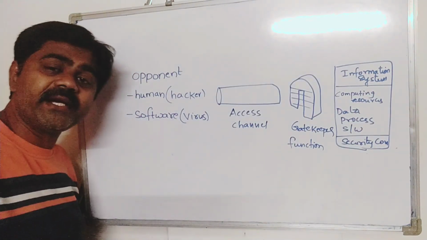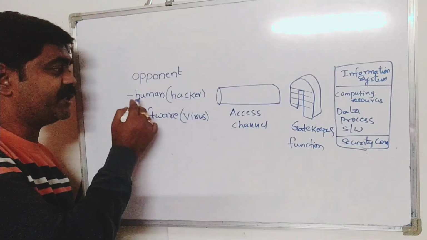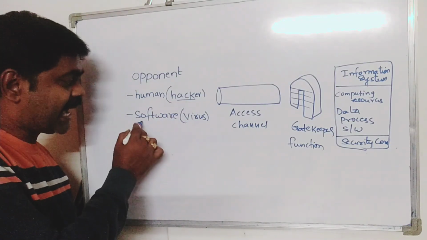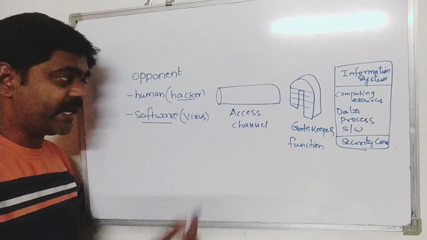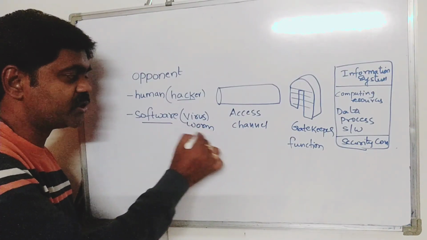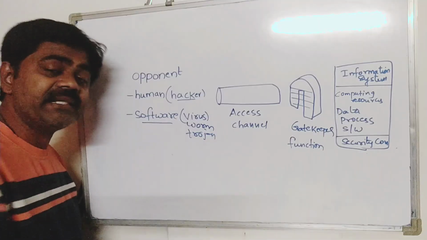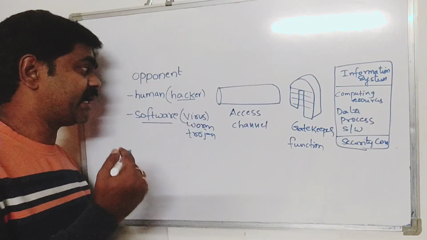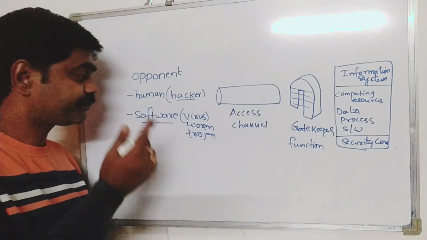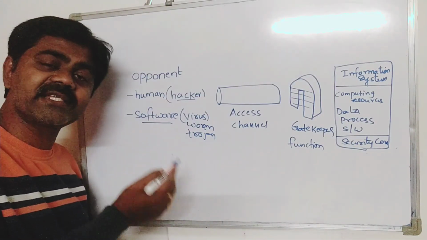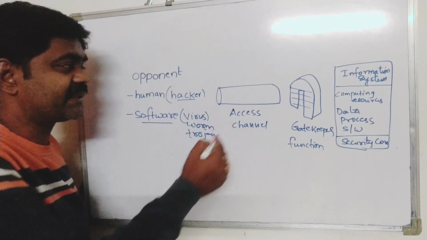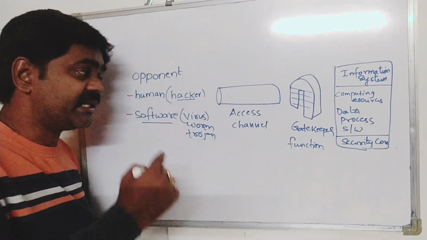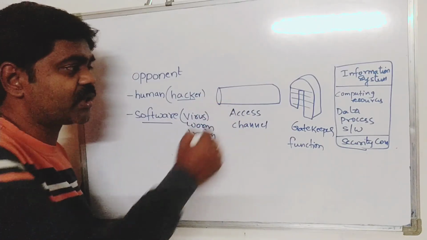Now we will see who the opponent is. The opponent can be a human, for example a hacker or an intruder, and it can also be software: a virus, worm or Trojan. So an attack can happen in any way, either through a human who is a hacker, or through software such as a virus, worm or Trojan. This opponent also accesses the information channel which we discussed in the previous diagram, right? This is called the access channel.